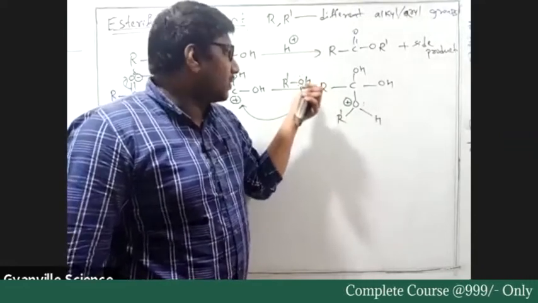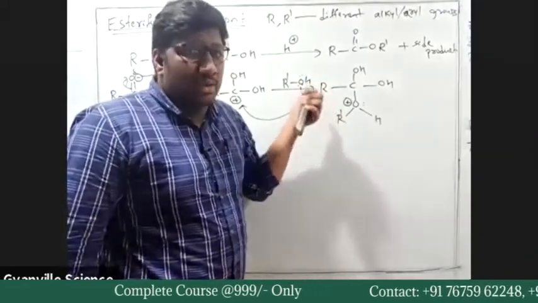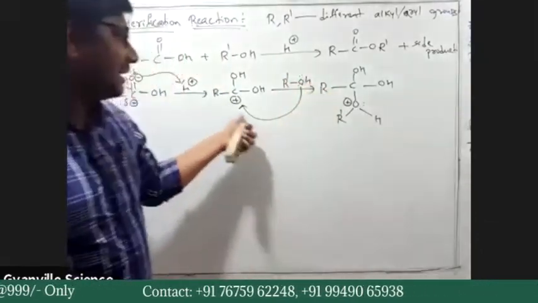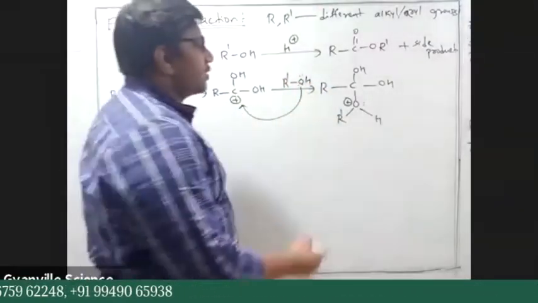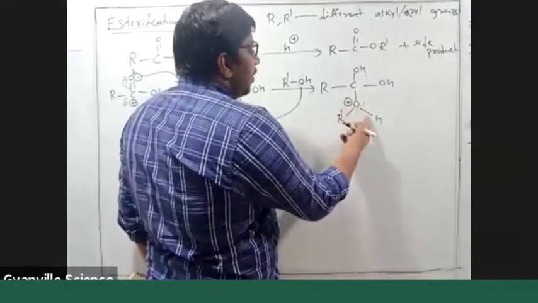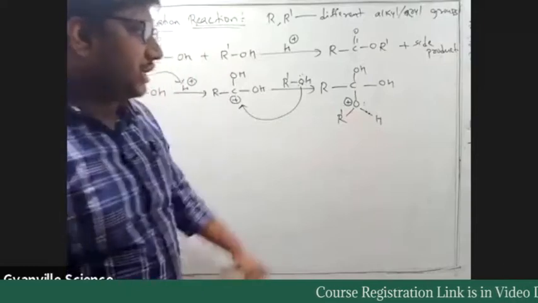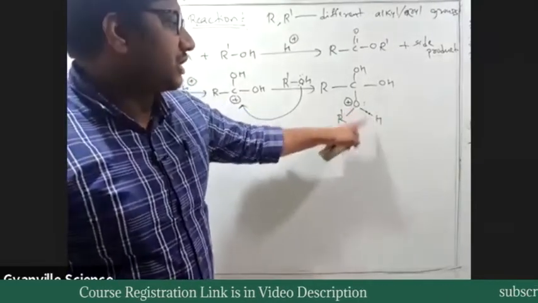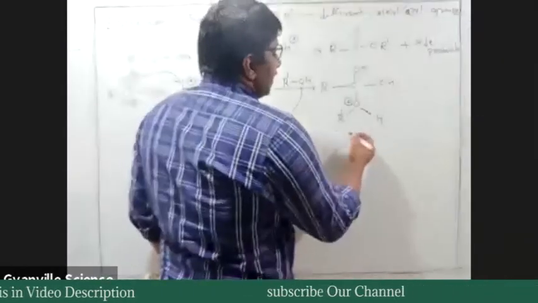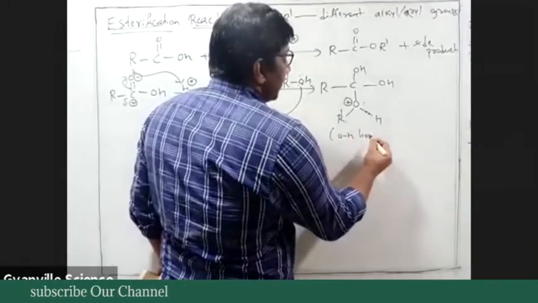Negatively charged electrons, known as lone pairs on oxygen, are attacking the electrophilic carbon. So oxygen has positive charge. We have the OH bond and there is shared electron density, which tries to move towards oxygen. Here the OH bond is weakened.